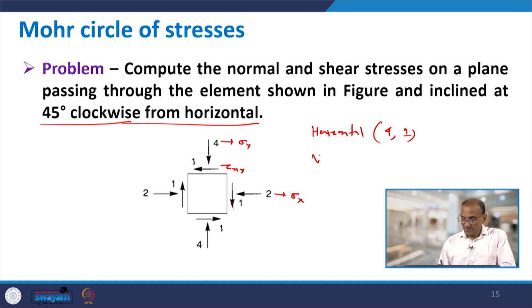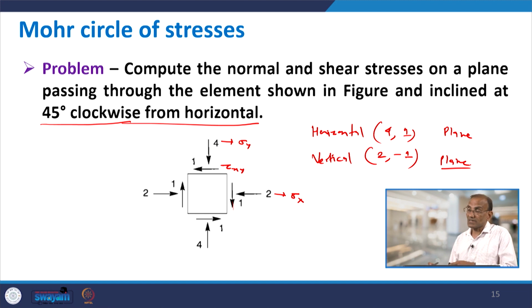On the vertical plane, what are the coordinates? The compressive stress is 2 and the shear stress is acting downward, so you will have -1. So, this is for the horizontal plane and this is for the vertical plane.